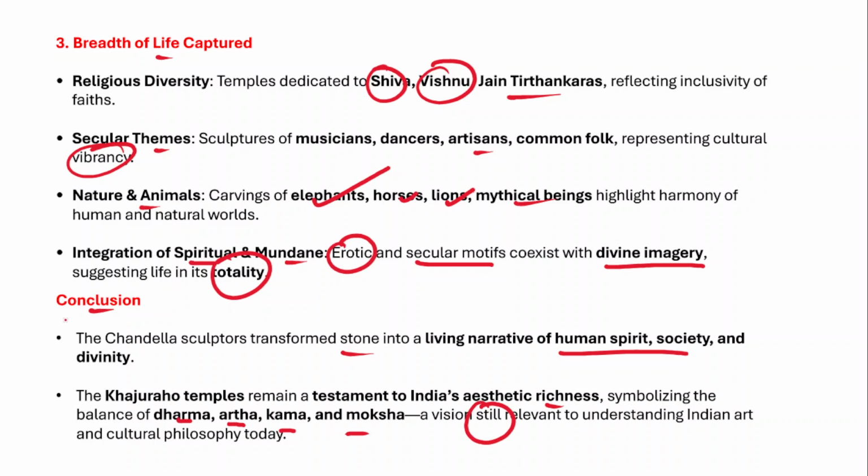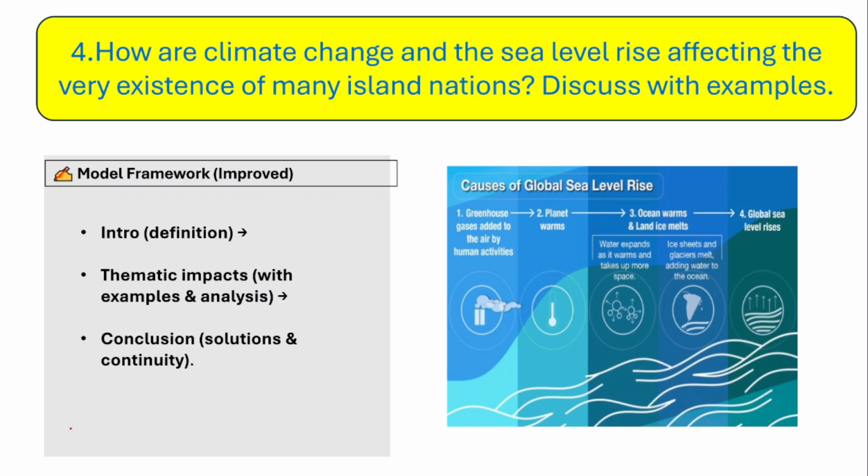And that's how you need to conclude this particular answer. But make sure that you mention all essential features of the Chandela sculptures which are present on the walls of the Khajuraho temples, along with examples.